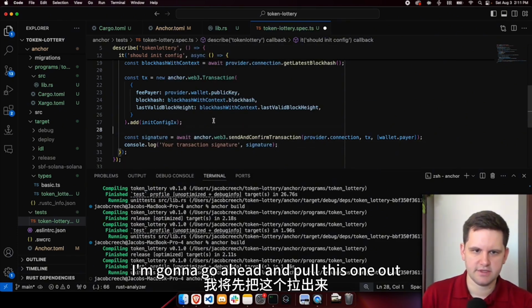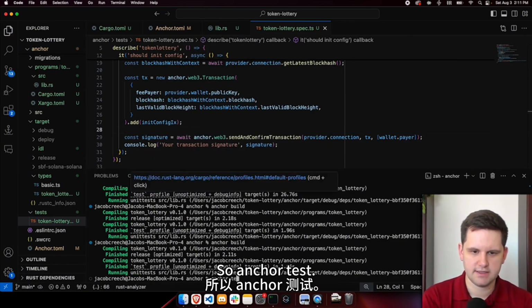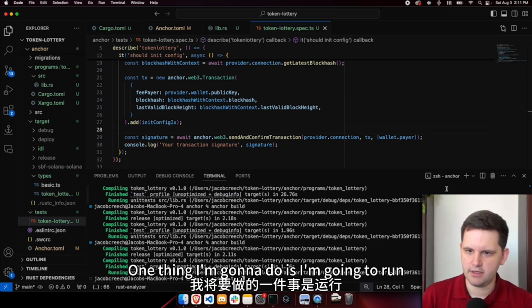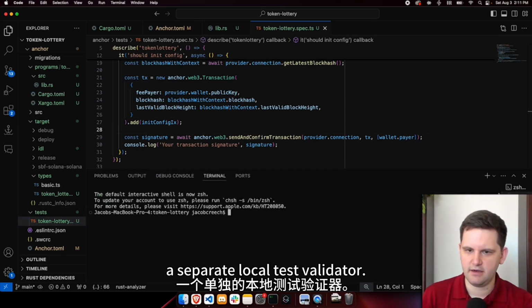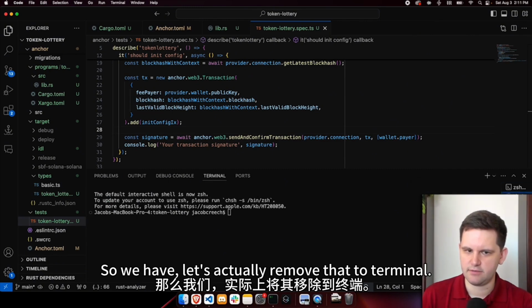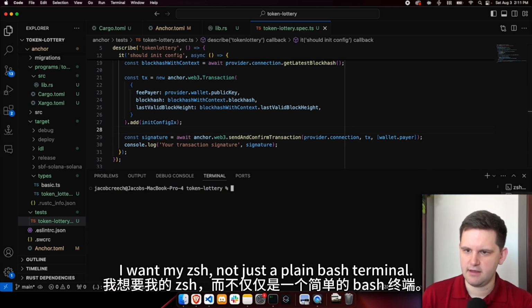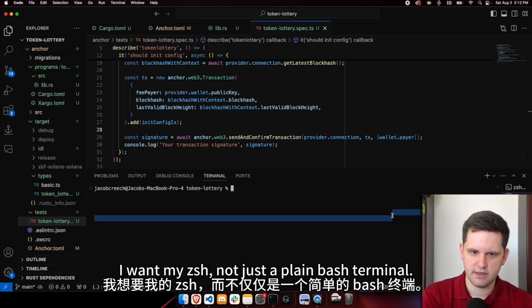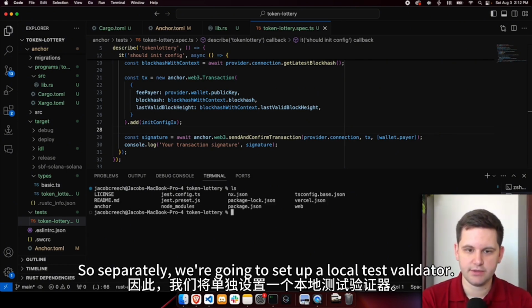I'm going to go ahead and pull this one out because we don't need that until afterwards. Let's run it. So anchor test. One thing I'm going to do is run a separate local test validator. Let's actually remove that. Kill terminal. I want a specific type of terminal, my ZSH, not just a plain bash terminal. So separately, we're going to set up a local test validator.